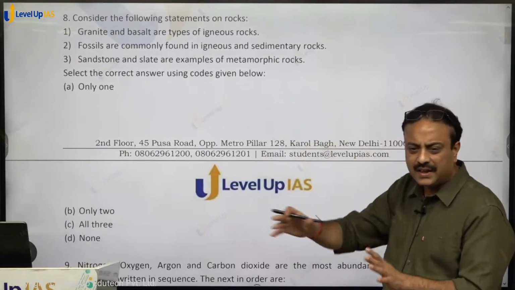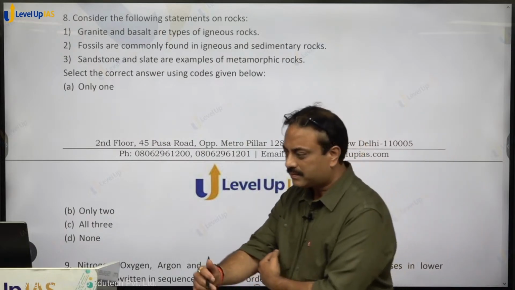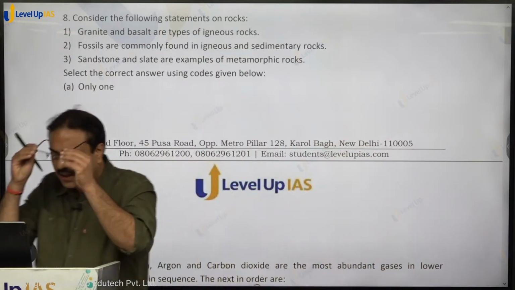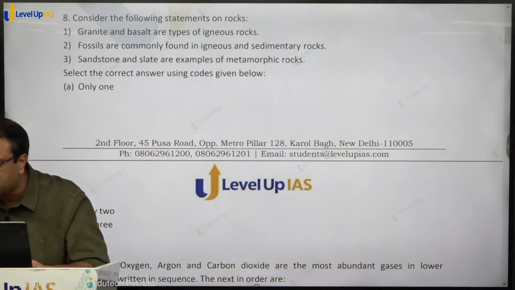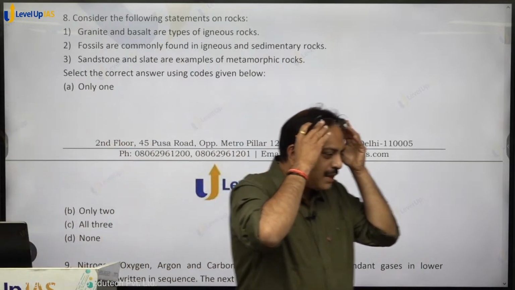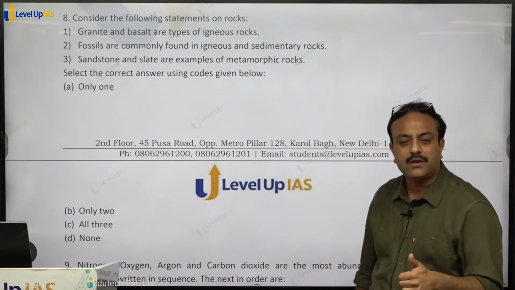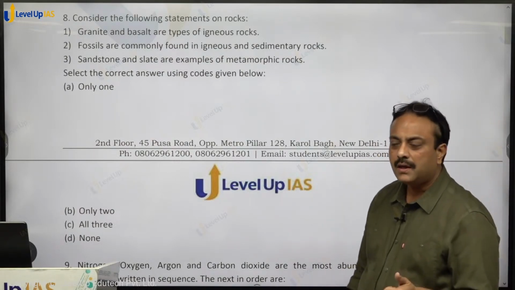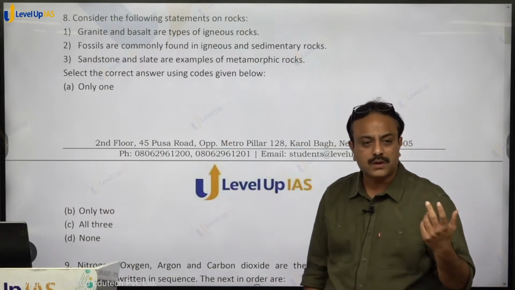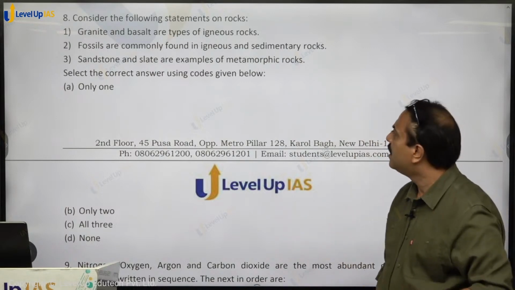Few questions are very easy in this entire framework. Consider the following statements on rocks. Now have a look at the statements given over here and let me check what the online students are asking. The statement says that granite and basalt are types of igneous rocks, correct or not? Igneous rocks are primary rocks. The molten material from the interior of earth moves out, solidifies and that forms primary rock. And both are examples of primary rocks, so it is a correct one.